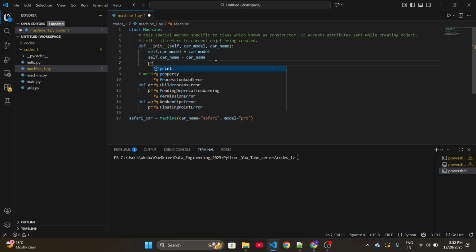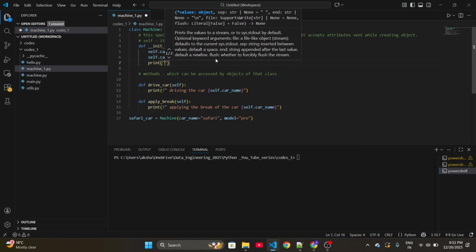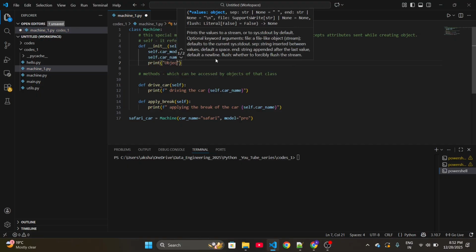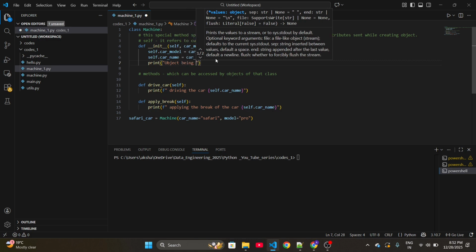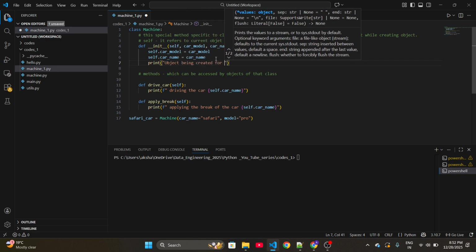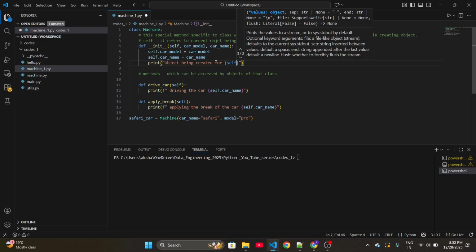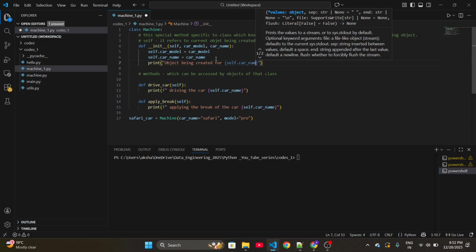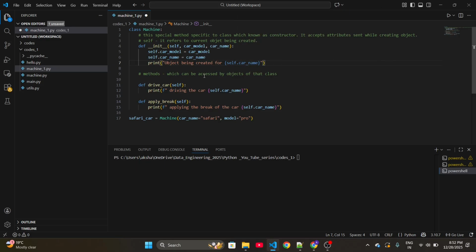Let's see quickly if this method actually gets executed. Let me print something: object being created for our car name. If this method executes by default, this print will be executed.